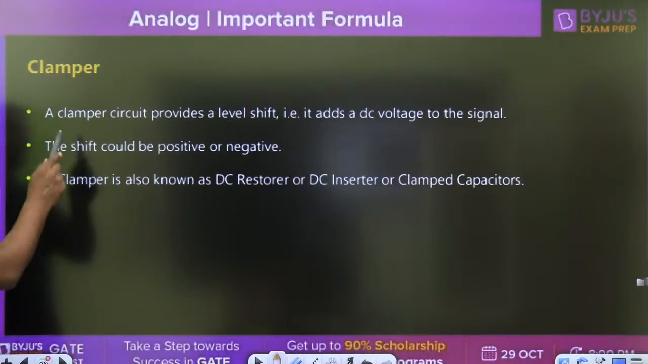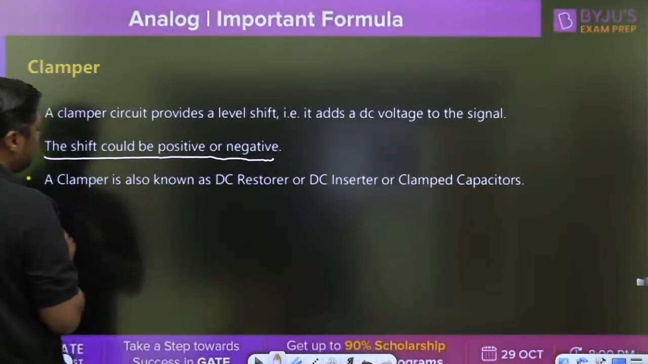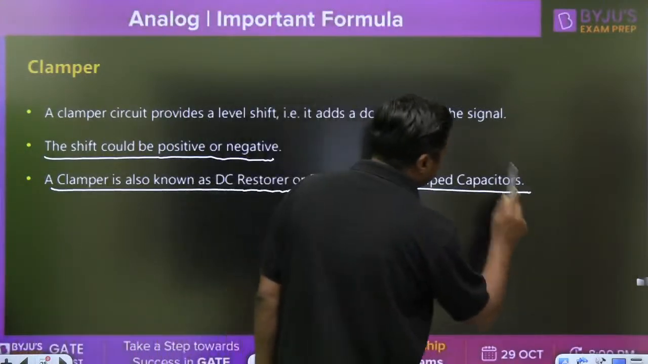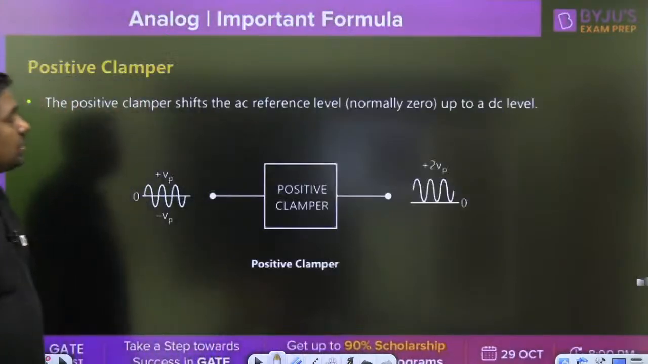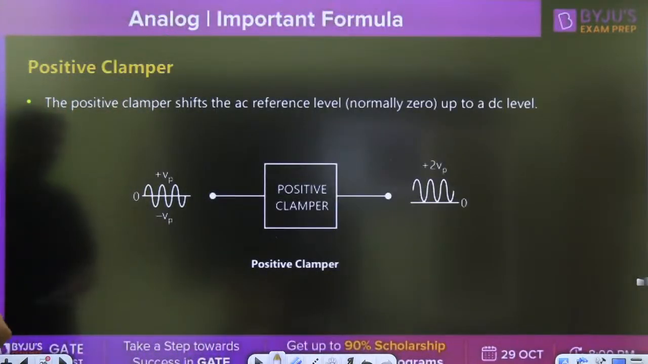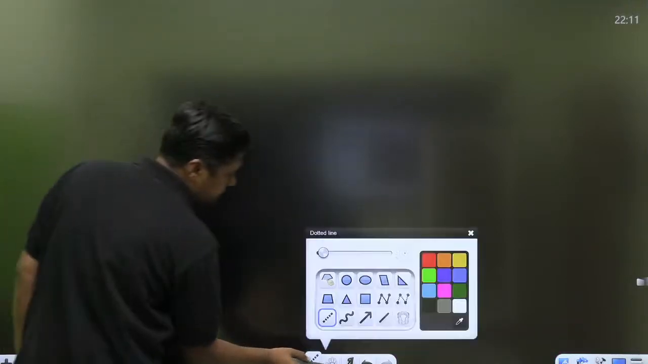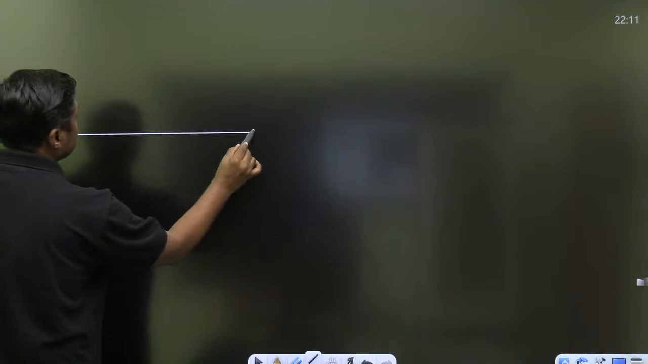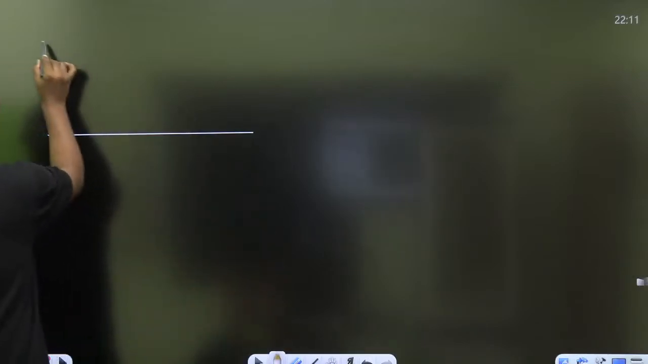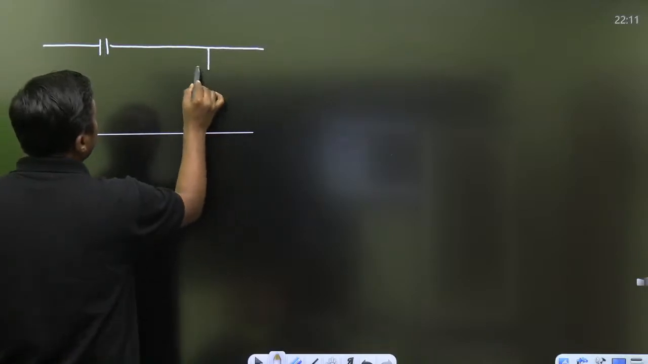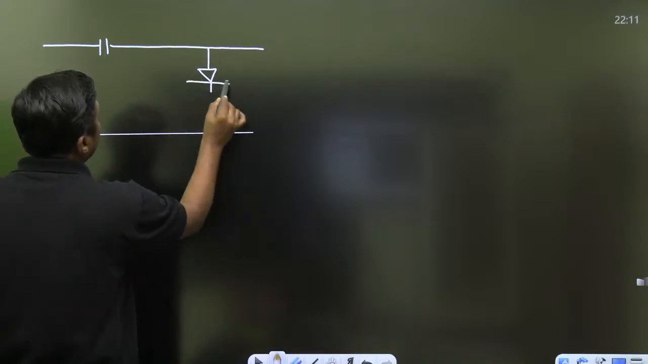So there are 2 types of clamper: positive clamper and negative clamper. It is also known as DC restorer, DC inserter or clamp capacitor. I will give you only 2 formulas for that. First, watch this. Here we are using one capacitor, here we are using one diode, and here we are using one reference level.